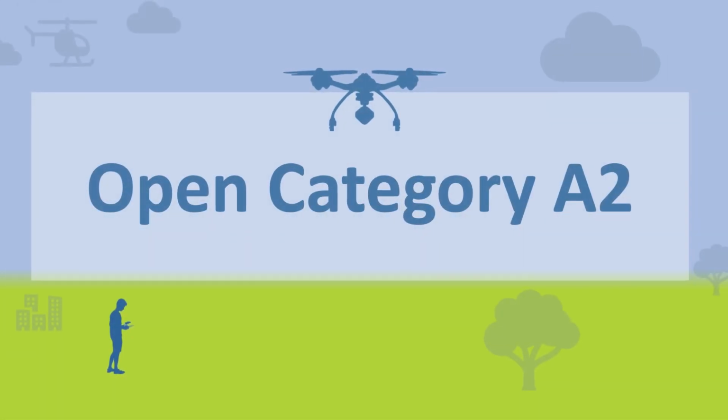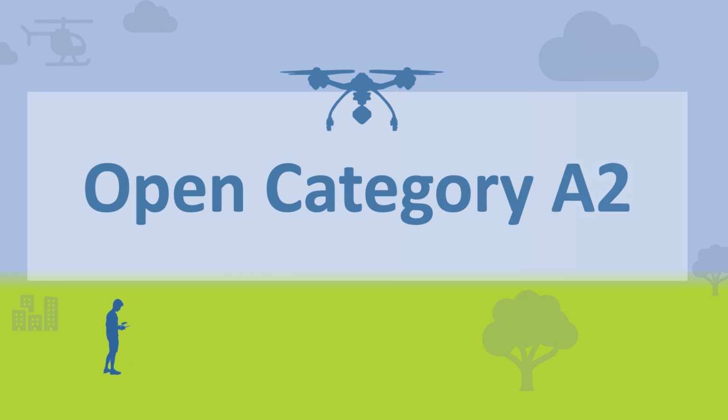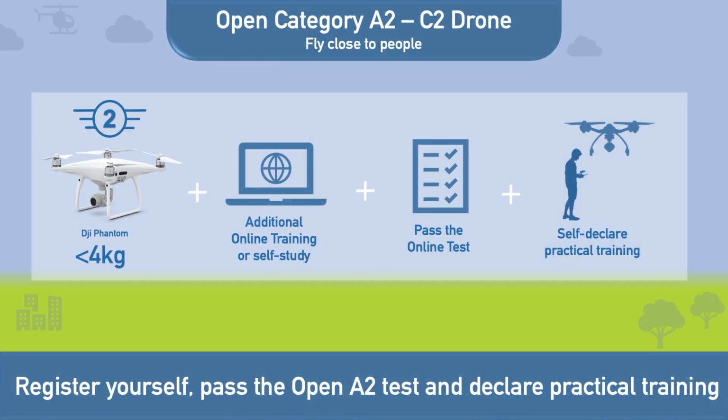We will now look at the Open A2 subcategory in a little more detail. The Open Category A2 allows you to fly a C2 class of drone, which is up to 4 kilograms in weight. You must complete additional training to operate in this class, as it allows you to fly a relatively heavy drone in close proximity to people. After completing the additional training and test, you must self-declare that you have completed practice with the drone to ensure you are competent to operate in this category. More details on how to complete this additional training are on the CAD website.